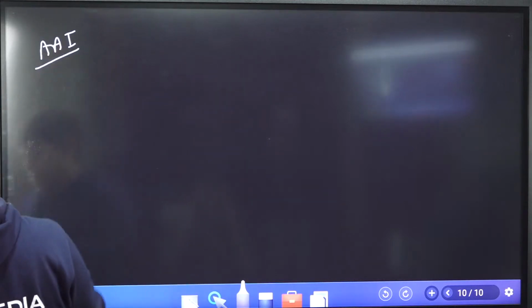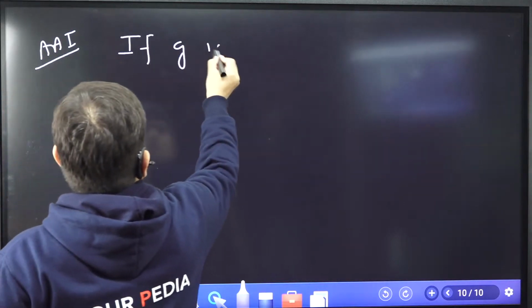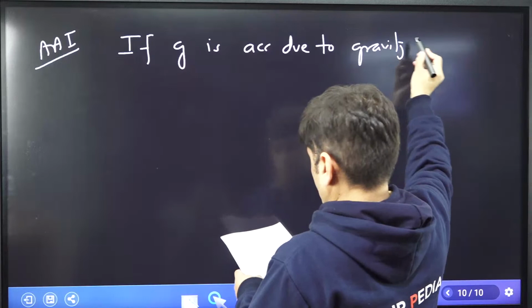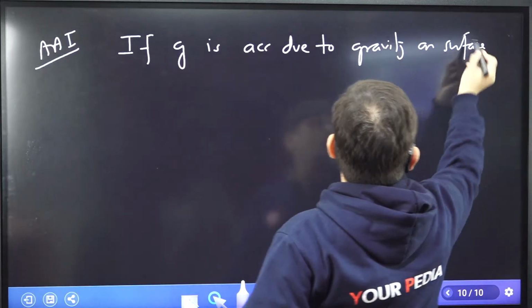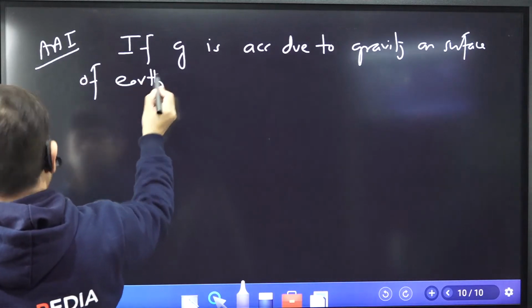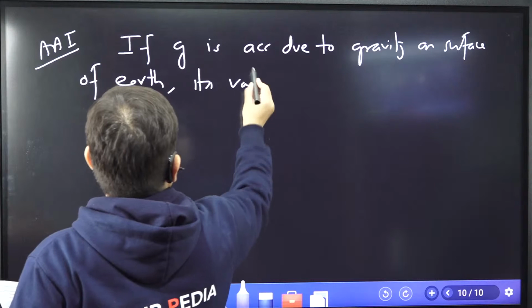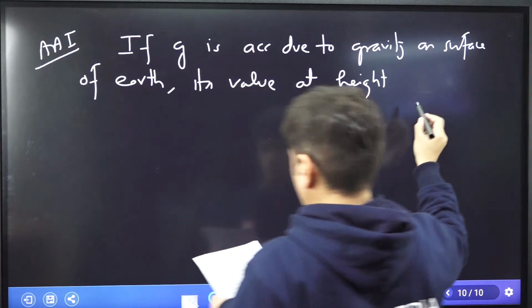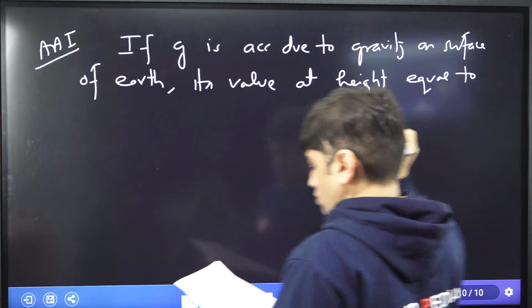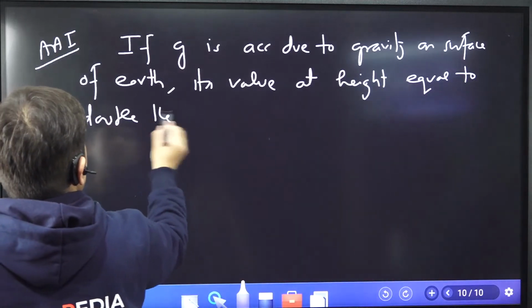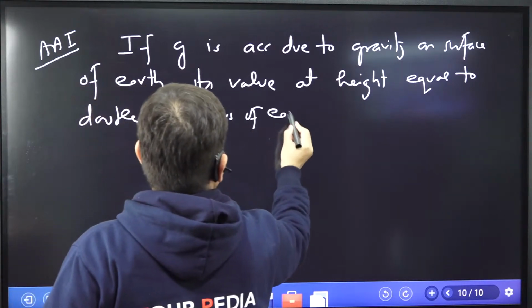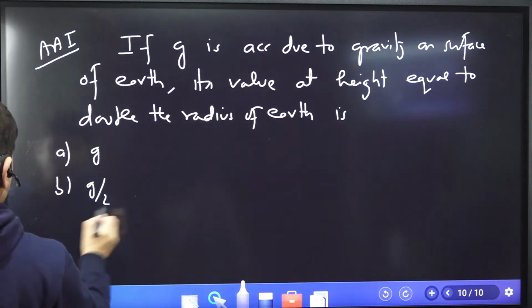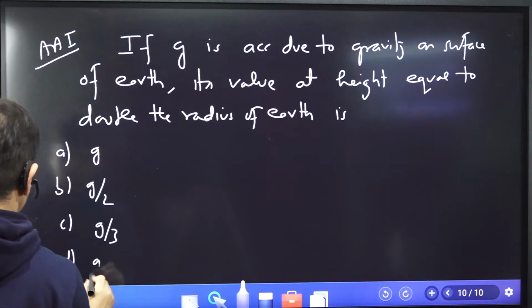This question was also asked: if g is acceleration due to gravity on surface of earth, its value at height equal to double the radius of earth is, choices given are g, g by 2, g by 3, g by 9.